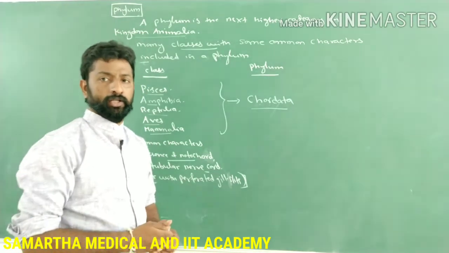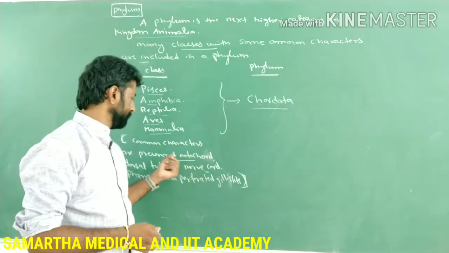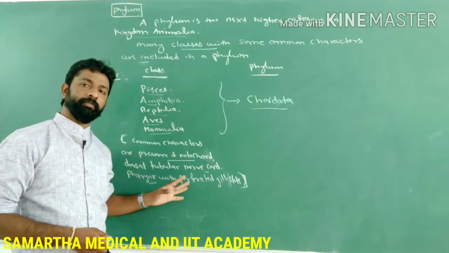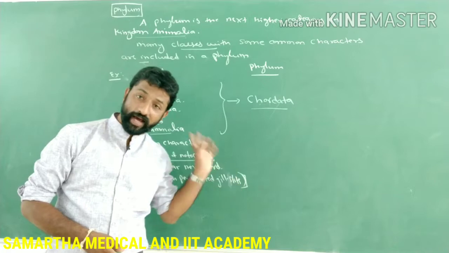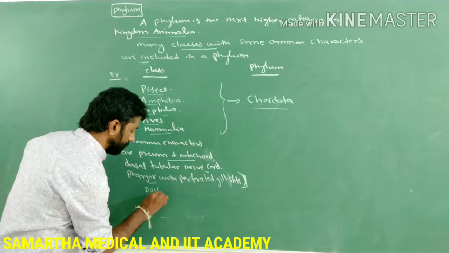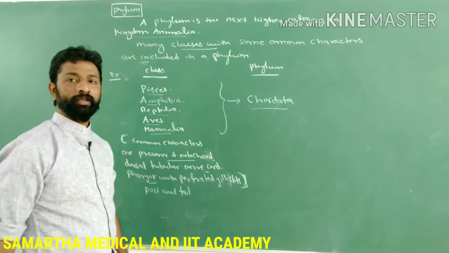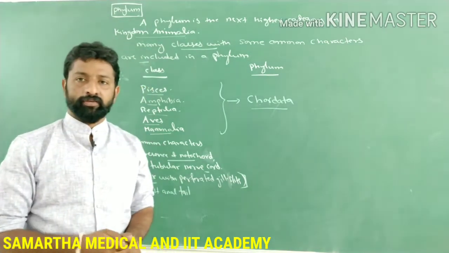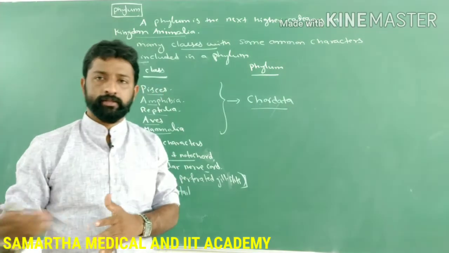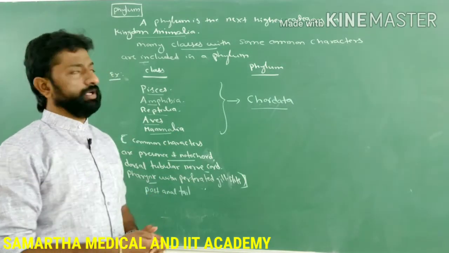The basic or fundamental characteristic features common to all these are the presence of notochord, dorsal tubular nerve cord, and pharyngeal gill slits. One more can also be added, the post-anal tail. There will be a tail or fins in order to balance the body, but in some highly developed organisms, this tail has disappeared. So this is the discussion of the phylum.